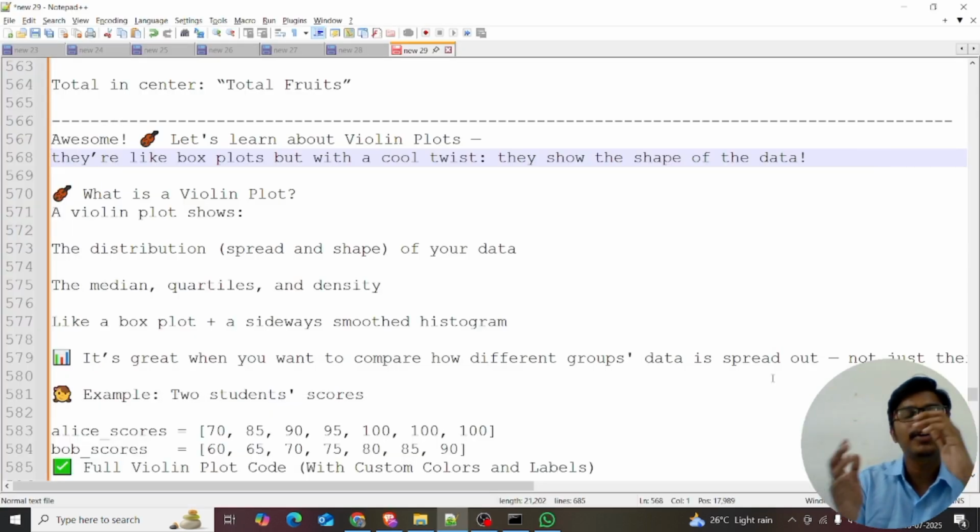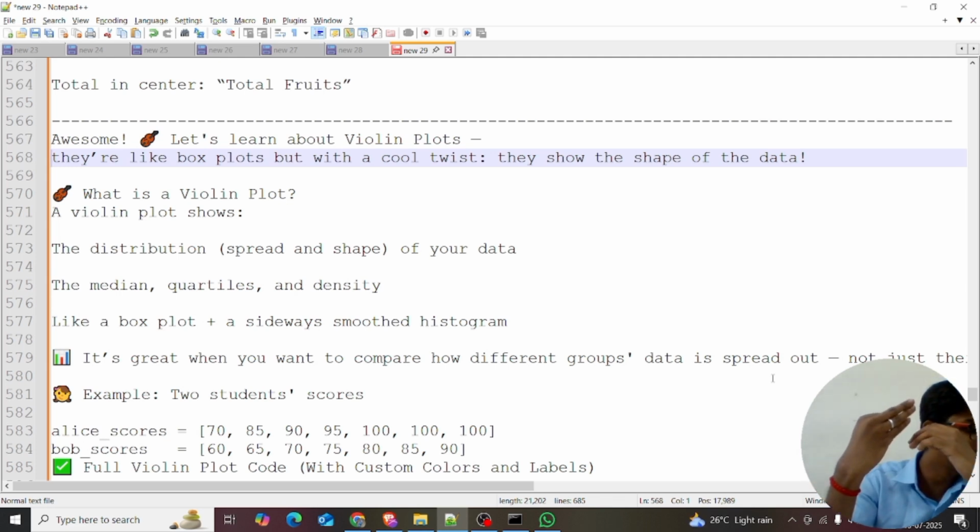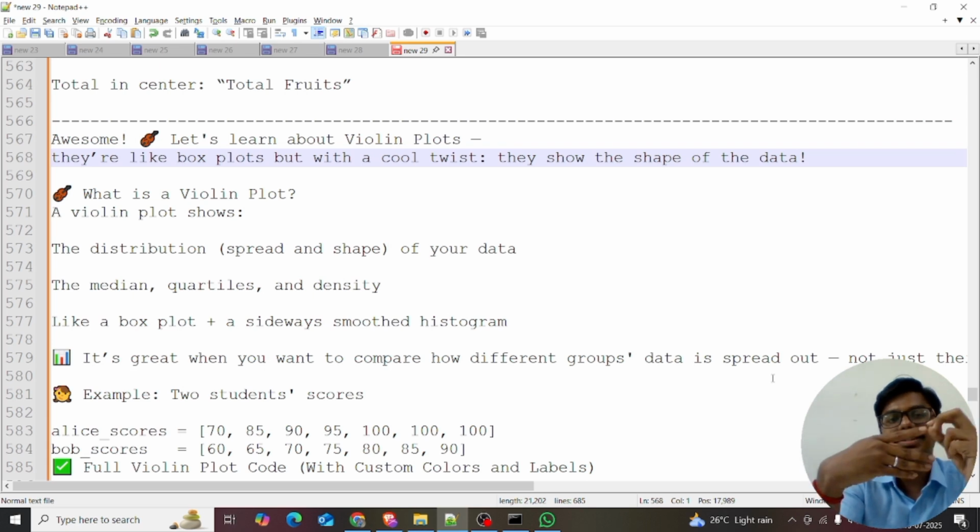Yes, guys. So far we have covered four charts. What are the four charts? The bar plot, box plot, pie chart, and, I forgot, the histogram. In the pie chart, we discussed two types: the pie chart and the donut chart. Now we are looking at the violin chart.